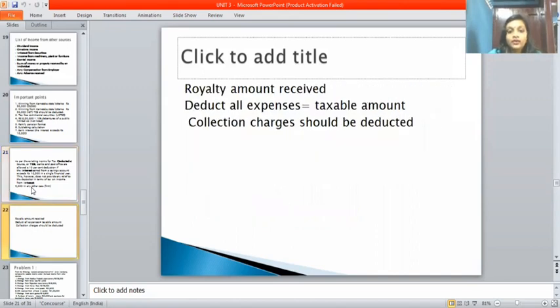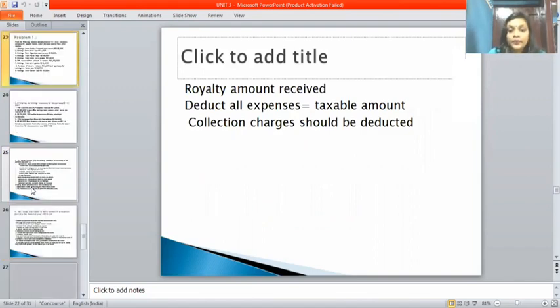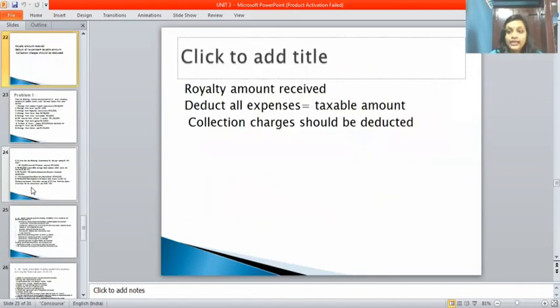Next, royalty amount received: deduct all expenses, and the collection charges should be deducted to get the taxable amount. From here the theory part has been completed. In the next sections I'm going to take full practicals, so the theory part is completed.